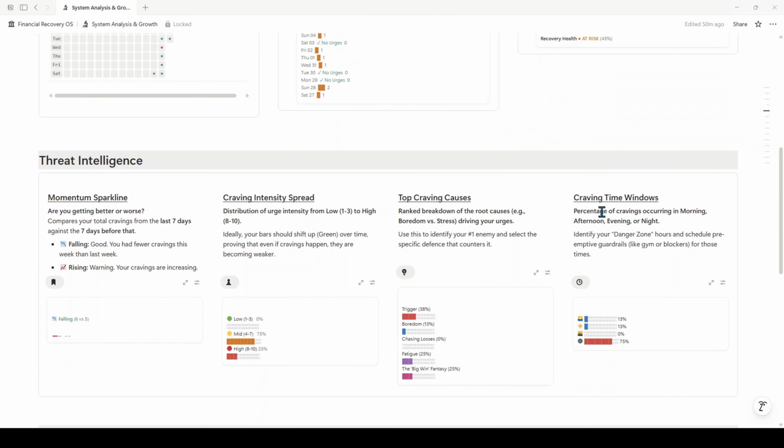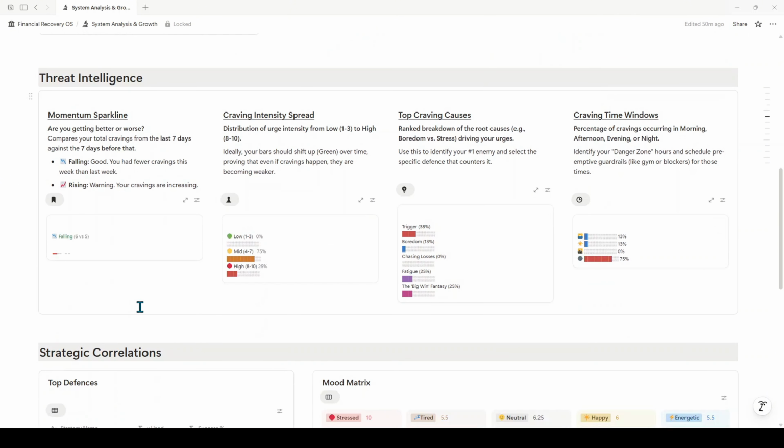And it also has information on your threat intelligence along with explanations. So your momentum sparkline, which tells you whether or not you're getting better or worse. So in this case, it's falling, meaning that it's getting better because I'm having fewer cravings this week than I was last week. Then you can see your craving intensity spread. So I've had 0 low intensity cravings. Most of them are mid to high intensity.